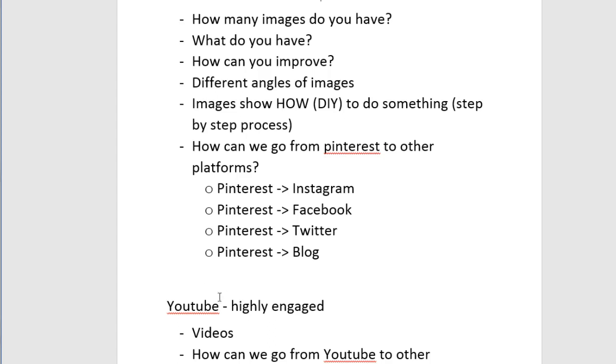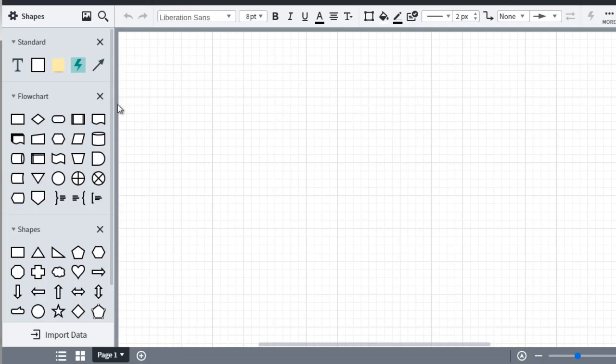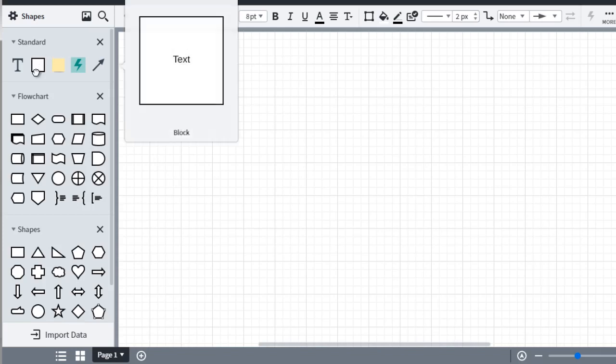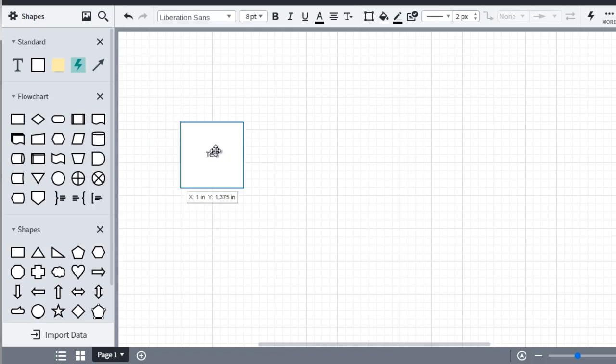So we've got Pinterest. So I'm going to go back over here. Right now I'm using Lucidchart. That's lucidchart.com. This is a site that I use and it is wonderful. I really like it just because I'm a visual and kinesthetic learner. For those of you who don't know, there are 3 different types of learners. Auditory, meaning they prefer to listen. Visual means they prefer to visualize and see. And then hands-on, they prefer to see it but actually do it.